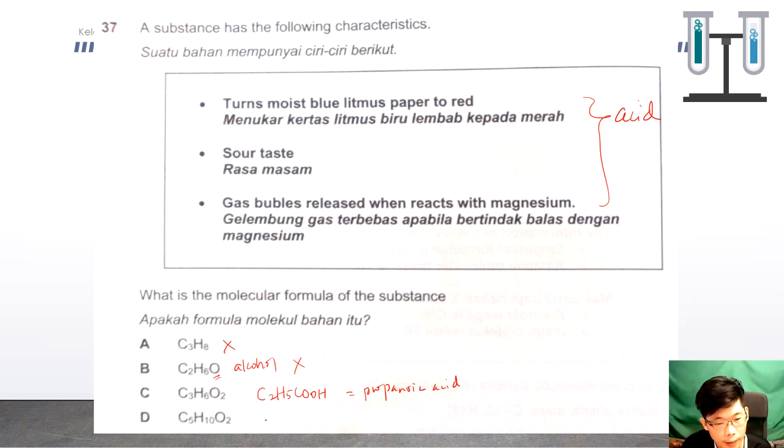And then this one is C4H9COOH. This one would be butanoic acid, and this one should be pentanoic acid. These two are both acids, both weak acids. But you have to know pentanoic acid is actually in the solid state already. So in terms of reaction with magnesium, it cannot be, unless you change it to the liquid form first. So the answer should be C.